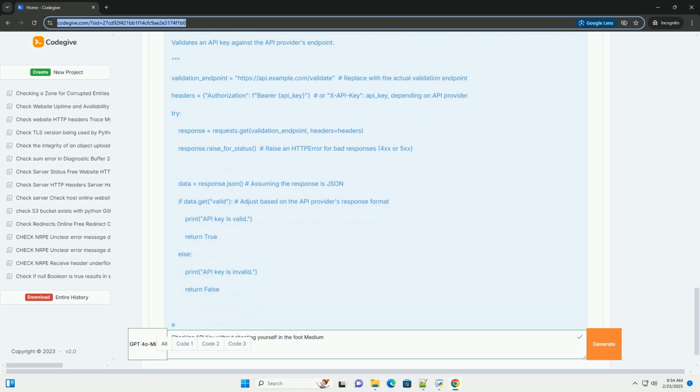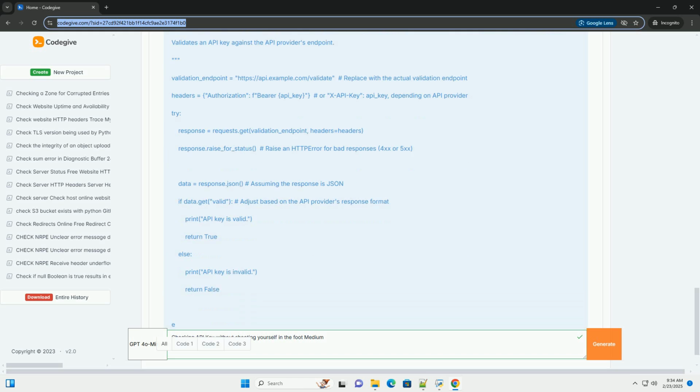APIKeyFilter. This class is a custom logging filter that replaces API keys with asterisks. filter(self, record): this method is called for each log record. It checks if the log message contains API_key and, if so, replaces the actual API key with asterisks. logging.getLogger().addFilter(APIKeyFilter()) adds the custom filter to the root logger, so it applies to all log messages.